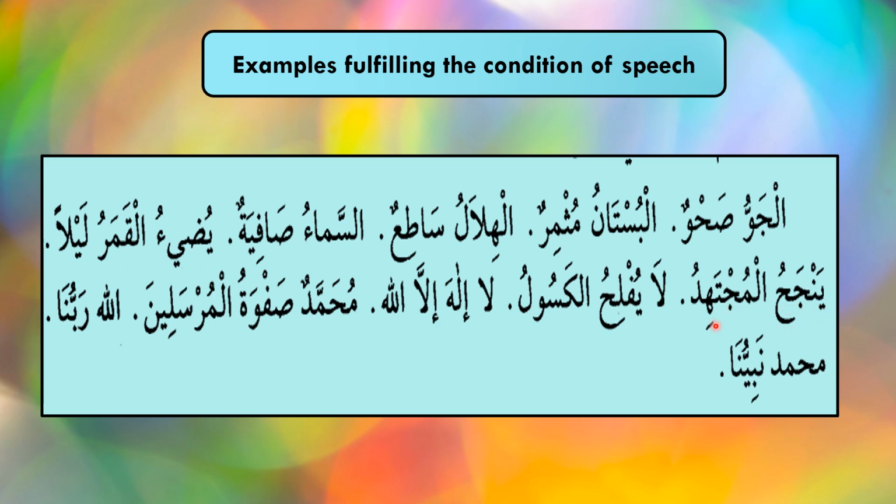Yanjahu al-mujtahid means the hardworking is successful. La yuflihu al-kasul, the lazy does not succeed. La ilaha illallah, there is no God but Allah. Muhammadun safwatu al-mursalin, the best of the messengers. Allahu Rabbuna, Allah is our Lord, and Muhammad Nabiyuna. So all these make sense. They give meaning.